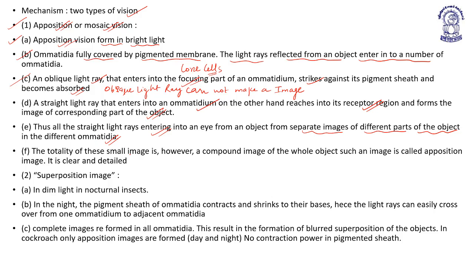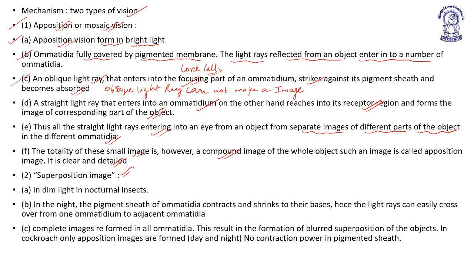The totality of these small images is, however, a compound image of the whole object. Such an image is called an apposition image. As each image is an apposition, it helps to make a complete picture. It is clear and detailed.